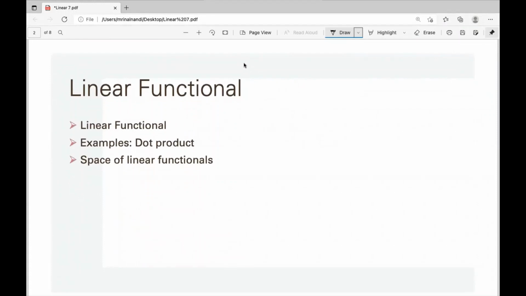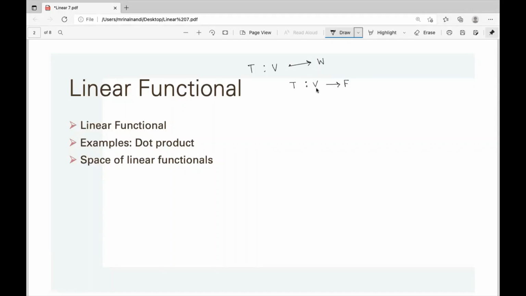লিনিয়ার ফাংশনাল, হোয়াট ইজ লিনিয়ার ফাংশনাল? V একটা ভেক্টর স্পেস ওভার ফিল্ড F। আমরা জানি যে হোয়াট ইজ লিনিয়ার ট্রান্সফরমেশন। So linear transformation from V to some other vector space, same field. Now F is a vector space, again, F is a vector space over F. So we can think of a linear transformation from V to F.